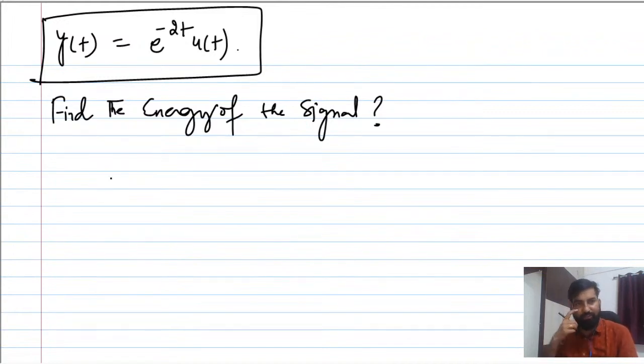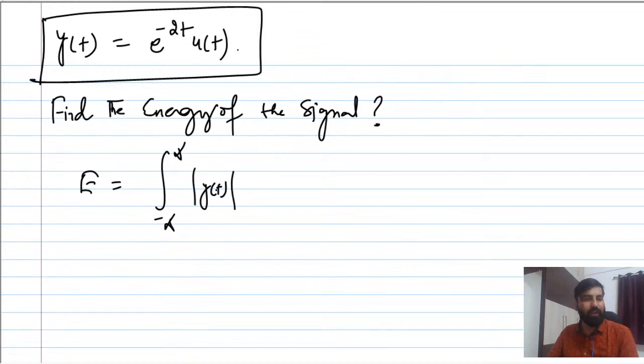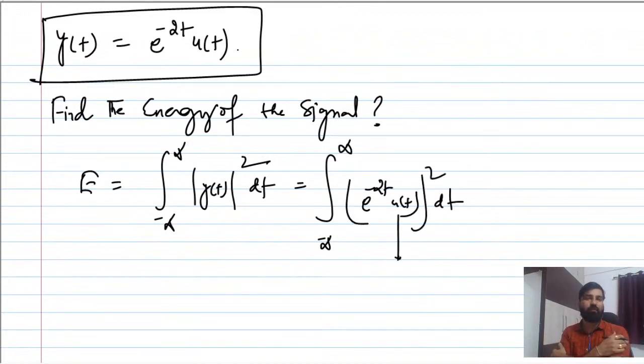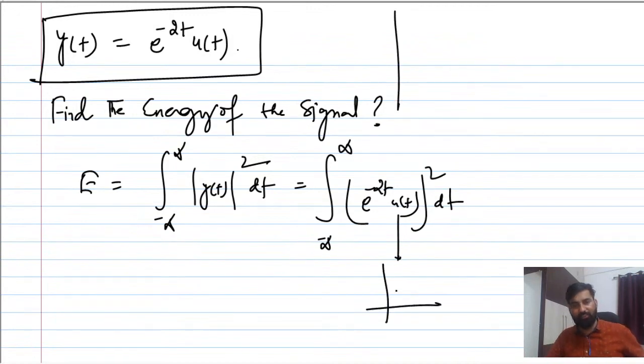We can apply the definition first. The definition of energy of a signal is the integral from minus infinity to infinity, first taking the mod of x(t) and then squaring it, dt. So can we write it here? Yes, integral from minus infinity to infinity of e raised to power minus 2t u(t), multiplied with e raised to power minus 2t. If this u(t) is present, it means it will start from t equal to 0, because u(t) is defined for positive time. So the limit of integration will also change.